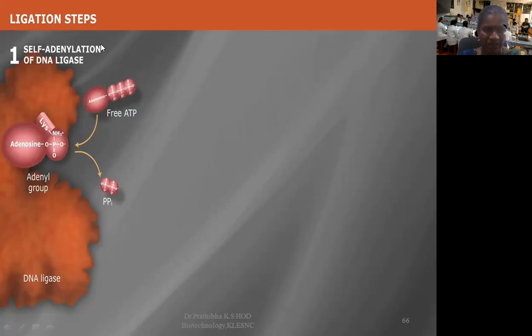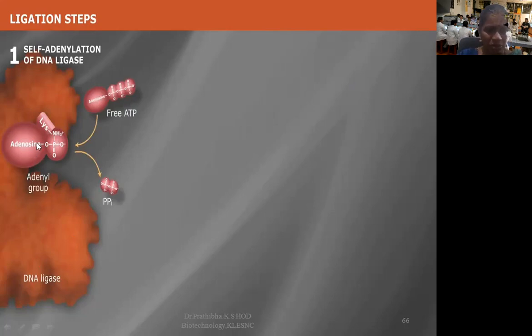Here you can see self-adenylation of DNA ligase. I told you this DNA ligase enzyme needs free ATP or NAD+. ATP or NAD+ reacts with the ligase enzyme to form a covalent enzyme-AMP complex. ATP is converted into adenosine monophosphate, and two phosphates are released in the form of inorganic pyrophosphate.